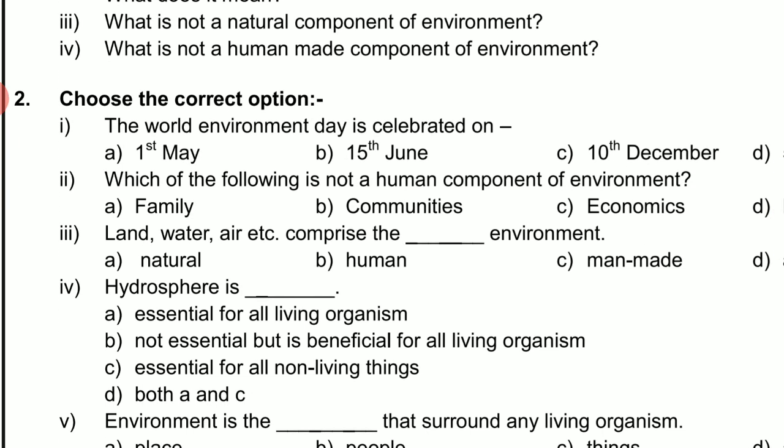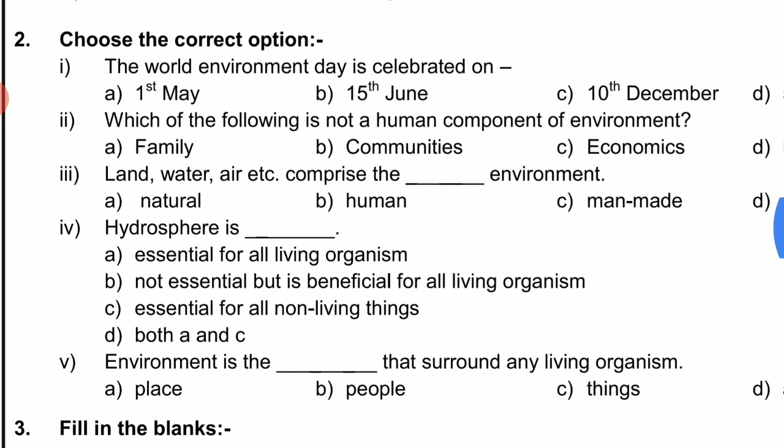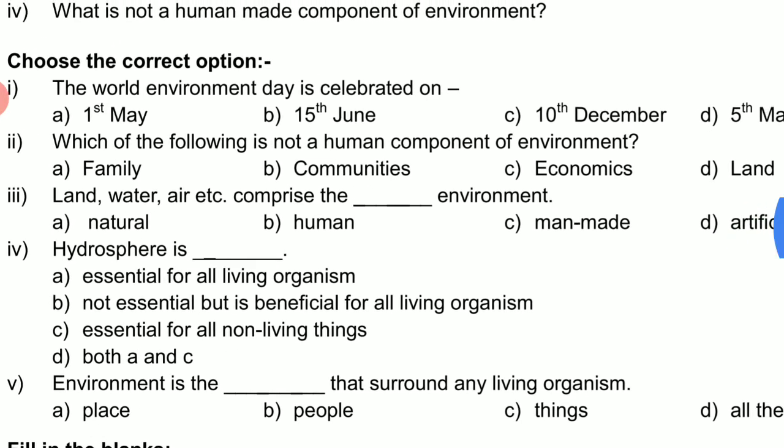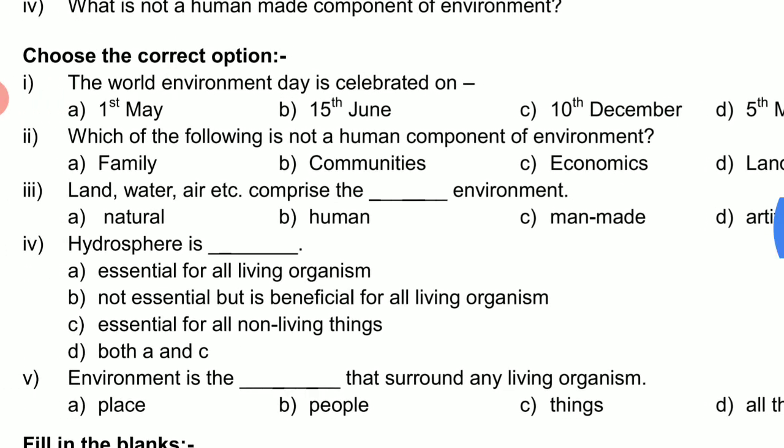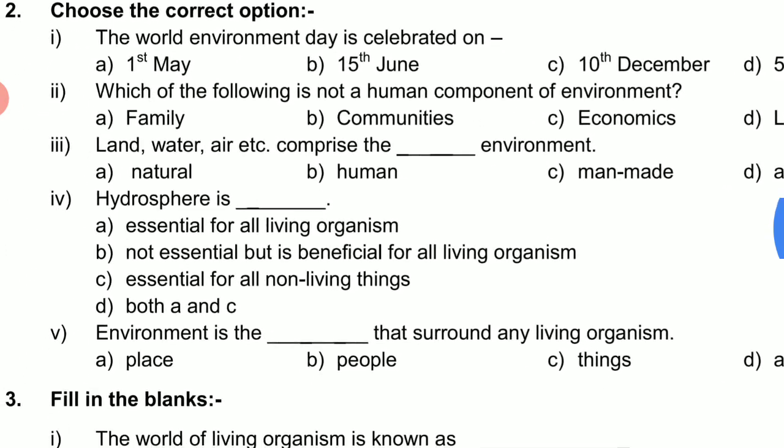Fourth question, what is not a human made component of environment? Land, air, water are not human made component of environment. Coming to the next one, choose the correct option. First one, the World Environment Day is celebrated on 5th June. Here the option 5th June, due to printing error it's not given here, so you have to write 5th June.